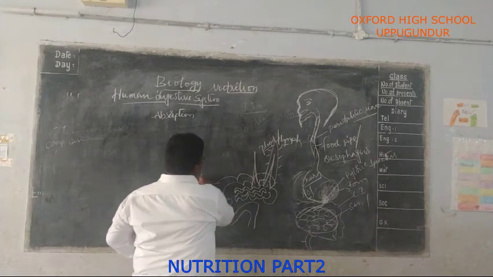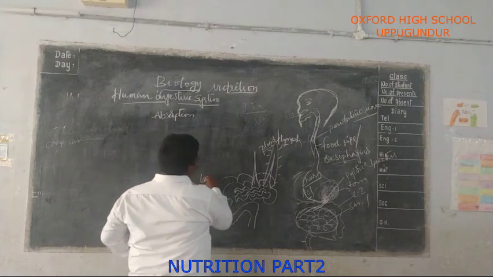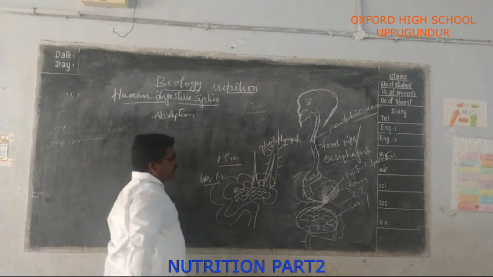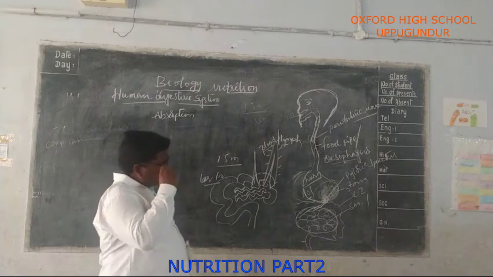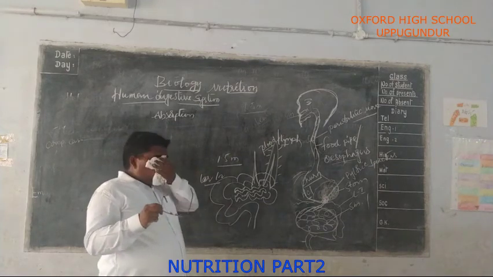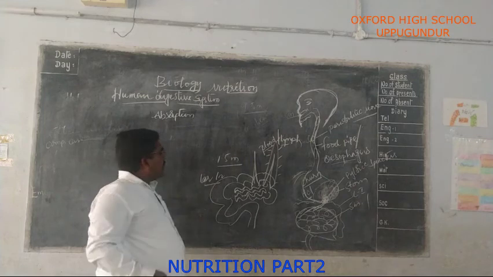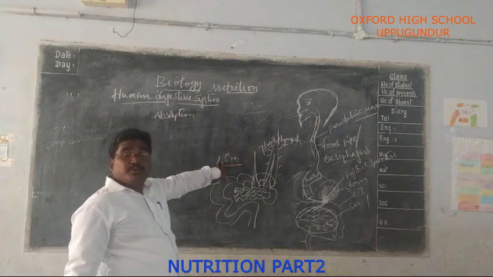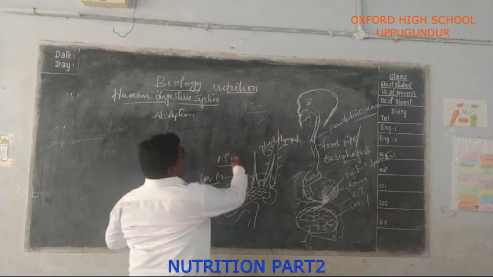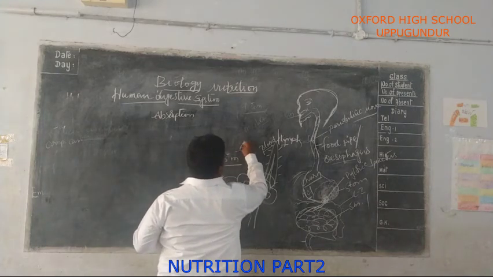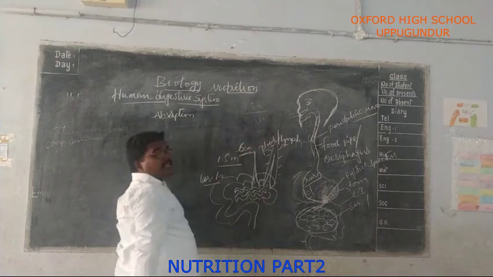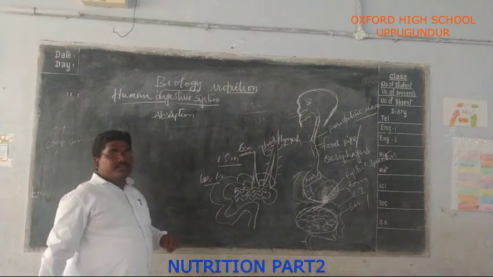So this is the large intestine. It is 1.25 meters in length, whereas the small intestine is 7 meters long. The large intestine is 6 centimeters wide, and the small intestine is 3 centimeters in width.